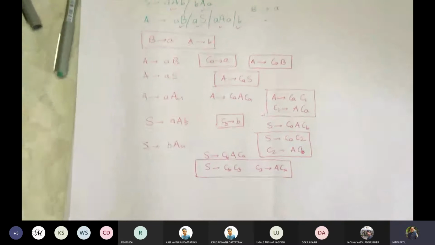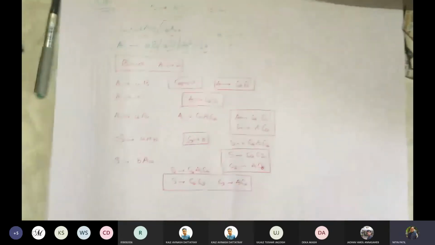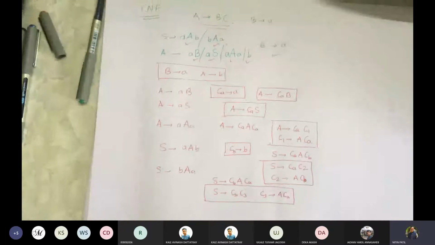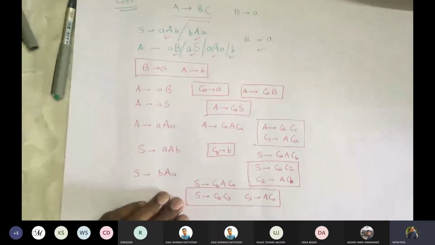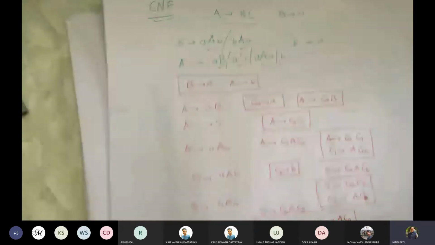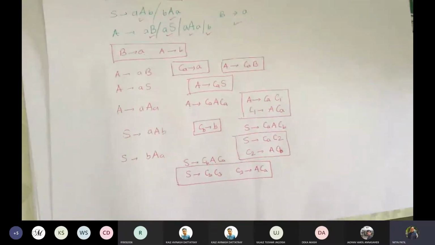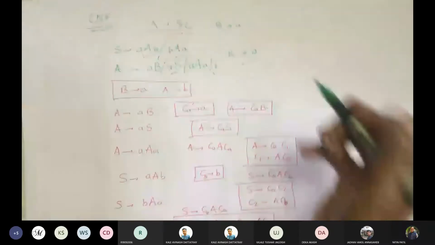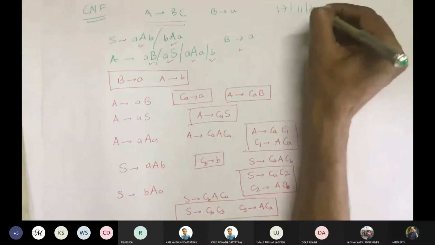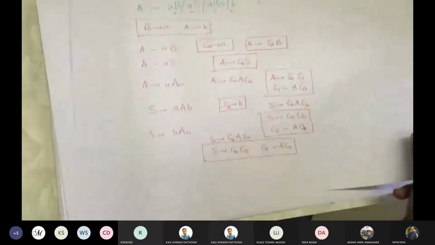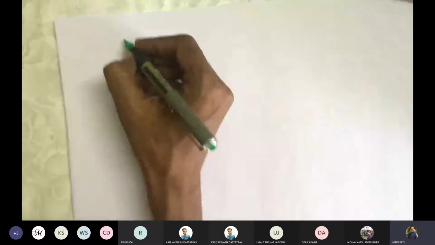Understood? So we'll take one example where there would be null productions and where there would be unit productions after removal of null productions. And if required, we will introduce a new start variable as well. Let me write that example first. Any problem with this solution? Pretty easy. This was for CNF conversion. Any question? No? Okay. So we'll go with another problem where we will have null variables available.